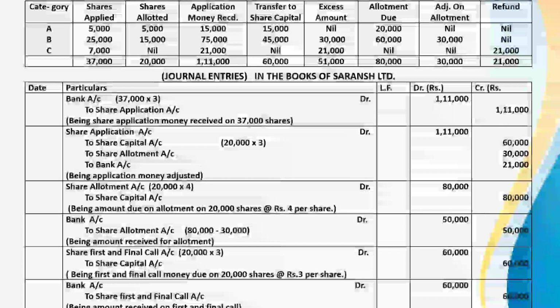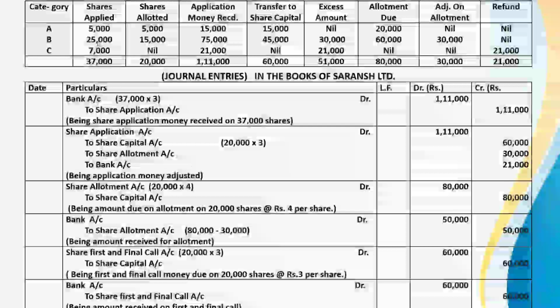Category A, B, C. Shares applied 5,000, 25,000, 7,000. Shares allotted 5,000, 15,000 and nil. Okay. So in category A, 5,000 shares were applied and whole shares were allotted to category A, that is 5,000. Money received on application, that is 5,000 at the rate of 3, this is 15,000.